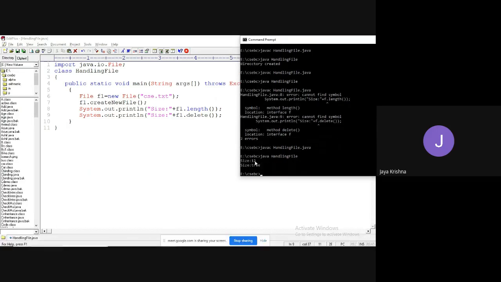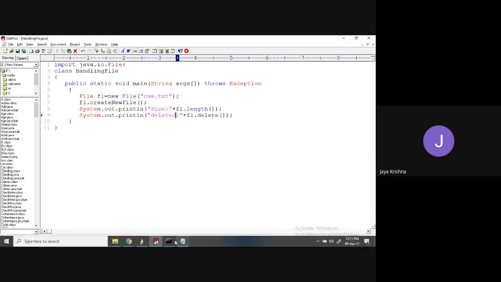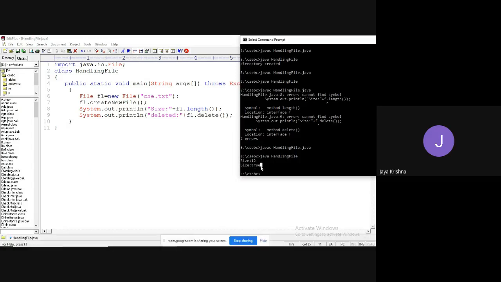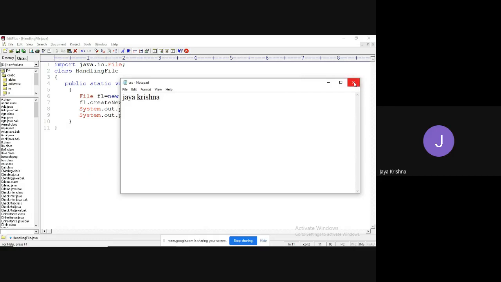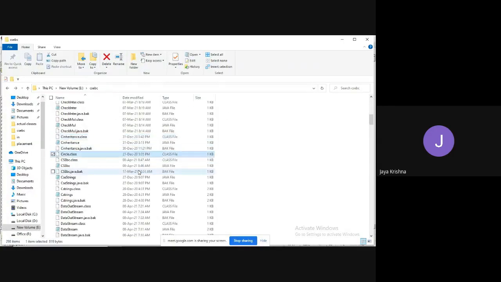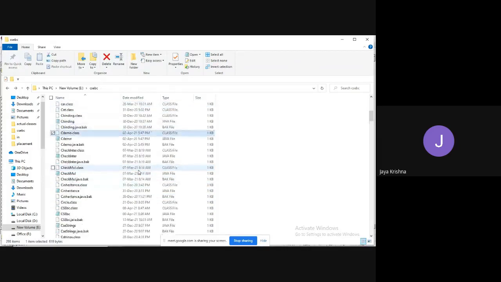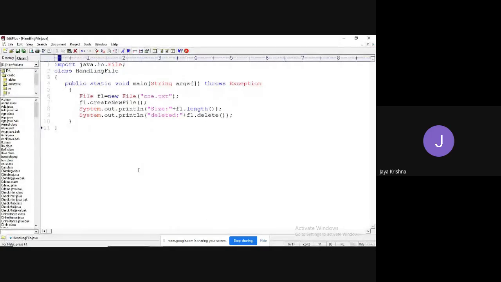What happened? Size is 12, and this is deleted. Deleted, right? That is true. Observe, the size is 12. Okay, fine. Go and check: is there any CSV file? Observe, no CSV file. Okay, all are completed. So like this we can use it.